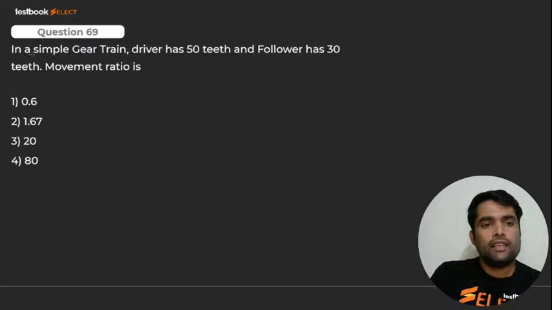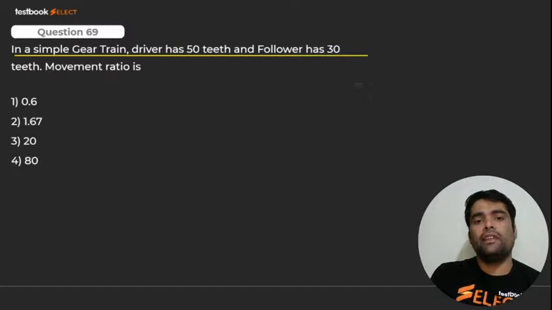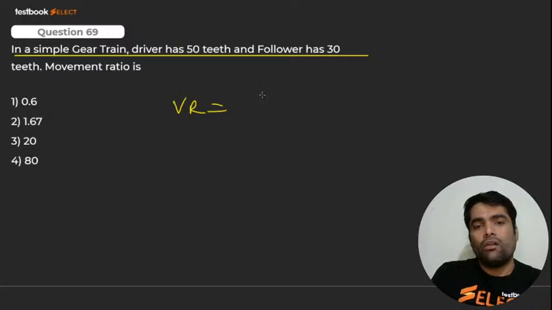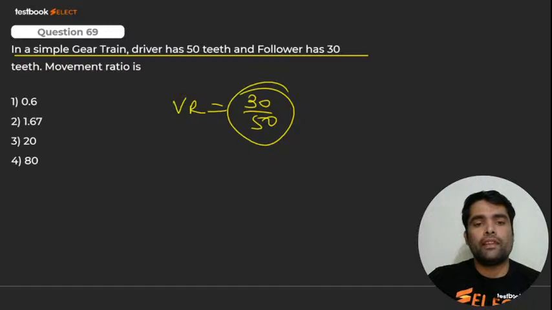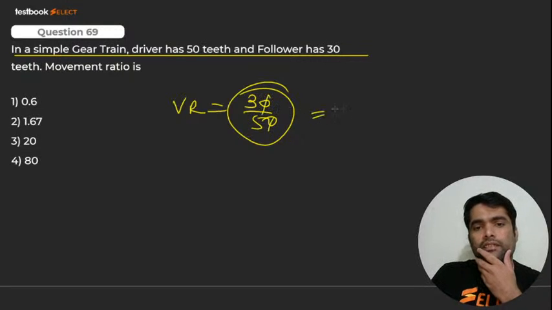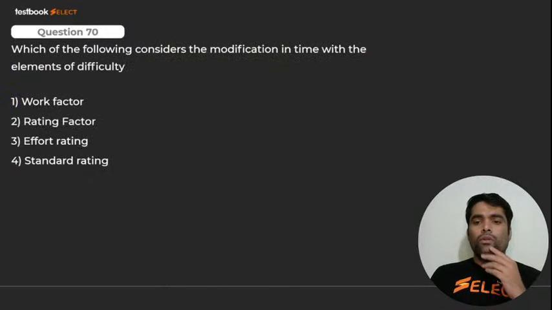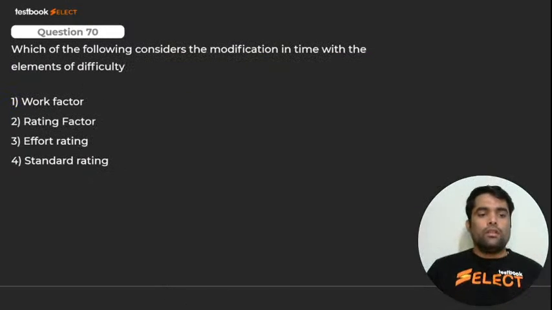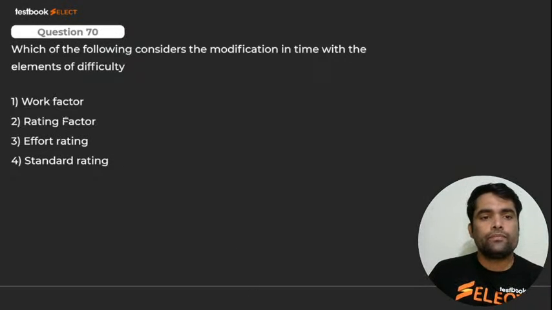69. In a simple gear train, driver has 50 teeth, follower has 30 teeth. Movement ratio, that is velocity ratio, what will it be? 30 by 50, how much does it come to? It is none other than, how much, please tell me. It is 0.6, it will come to 0.6. Yes or no? Very good morning Rahul, very good morning. Here we go for next.